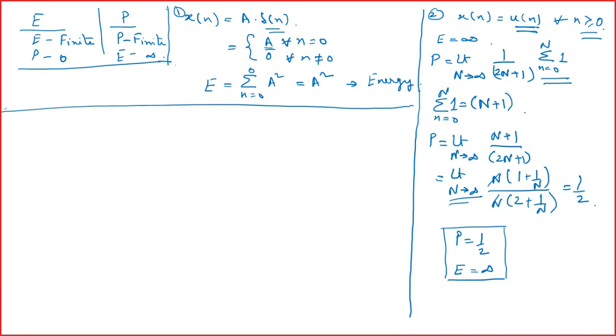Now there is a very interesting signal which we call the ramp signal. It is given by x of n equals ramp of n, for n greater than or equal to 0.